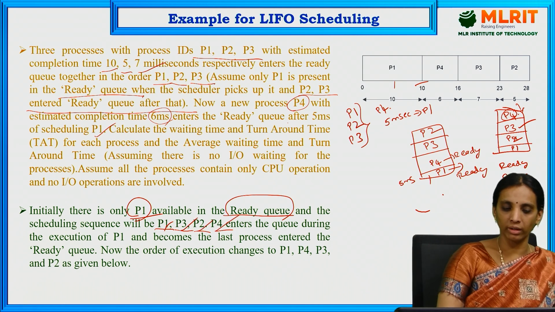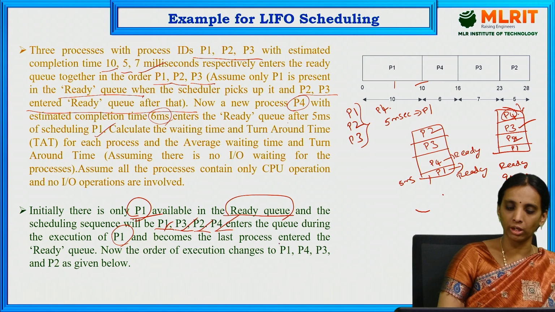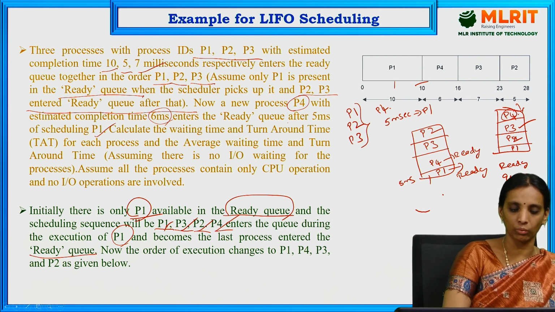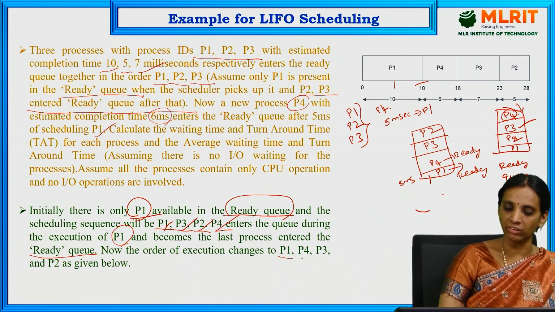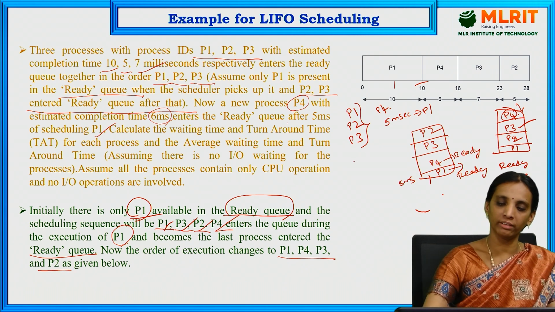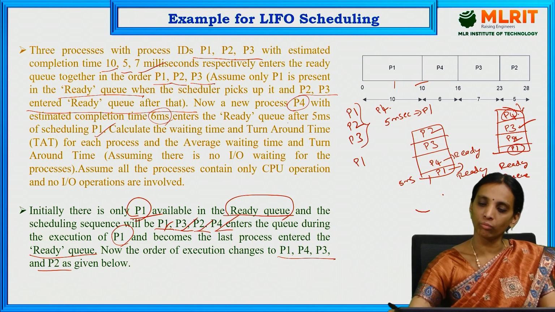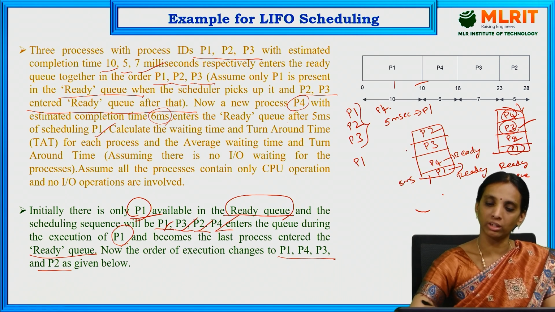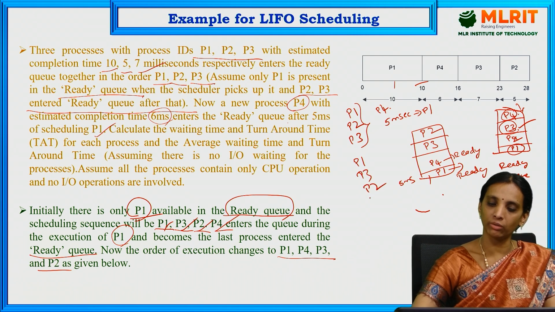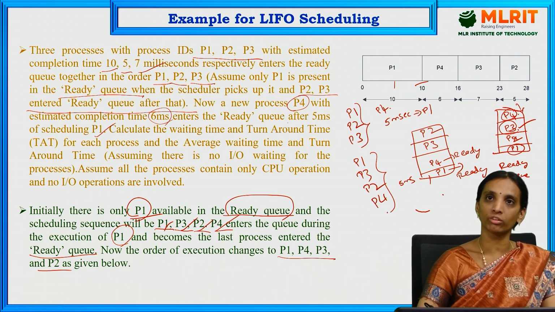So P4 enters the queue during the execution of P1 and becomes the last process entered into the ready queue. So therefore the order will be changed to P1, P4, P3 and P2. Initially the order will be P1, and when P1 goes for execution, what is the last process entered? P3. So therefore P3, P2 and now P4 entered. So this is the initial sequence of execution.